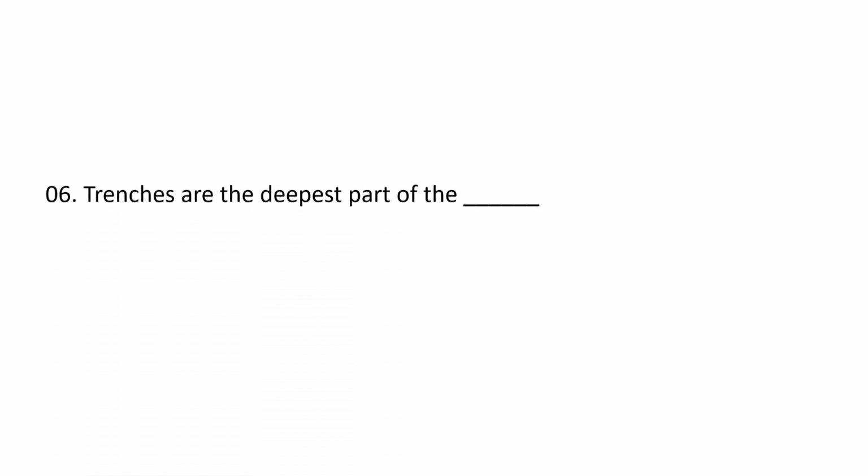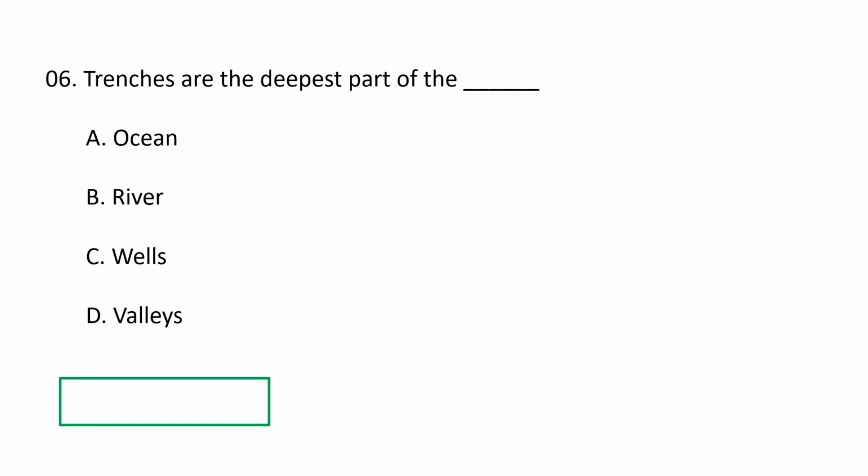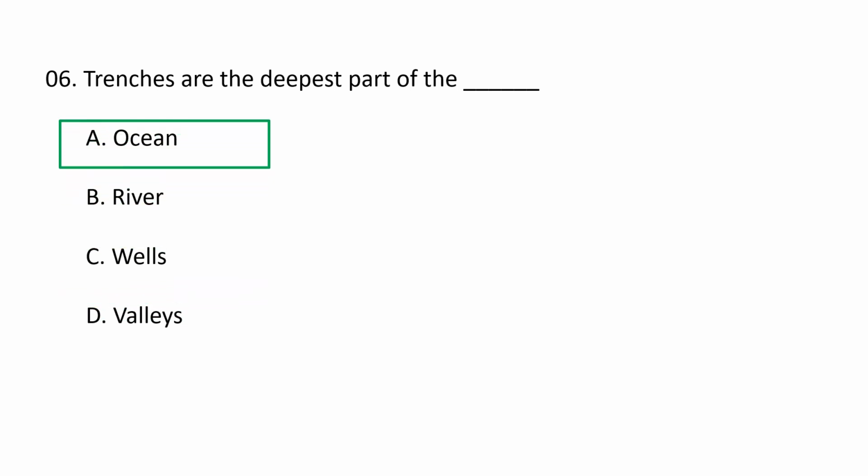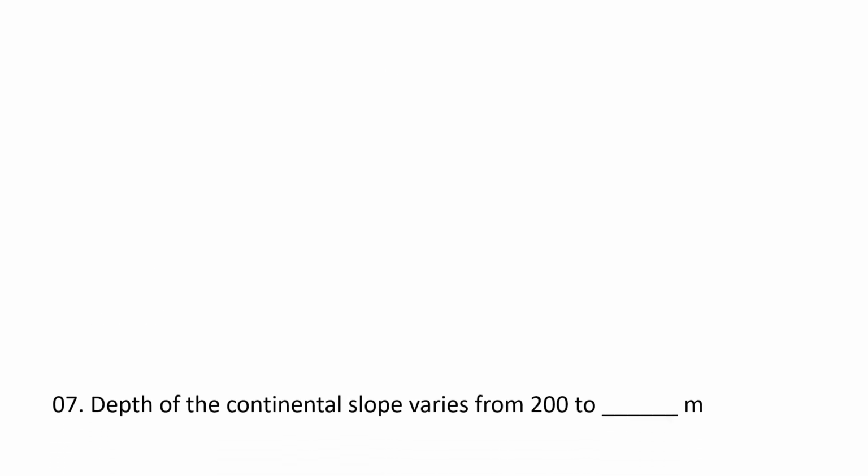Next question. Trenches are the deepest part of the A. ocean, B. river, C. wells, D. valleys. Trenches are the deepest part of the ocean. An oceanic trench is a long and narrow depression in the ocean floor. These trenches are considered as the deepest part of the ocean floor, occurring at the boundary between convergent plates and the lithospheric plates.